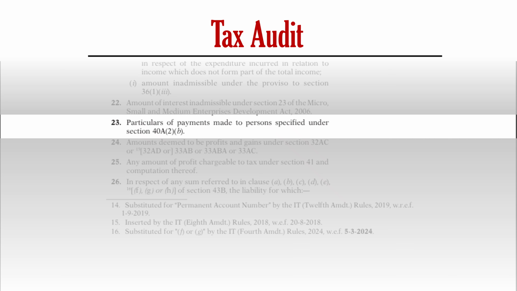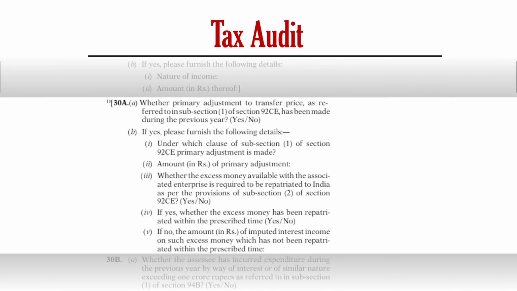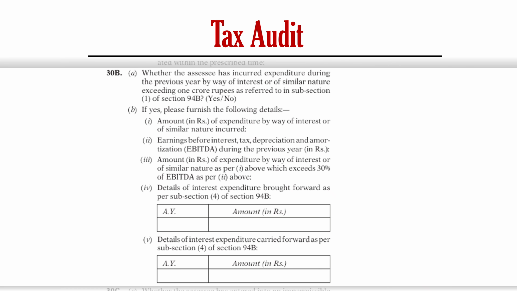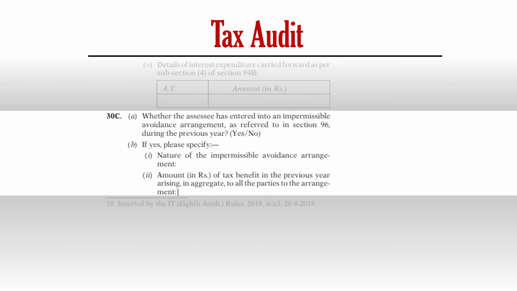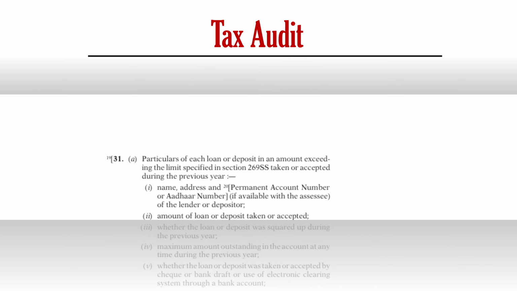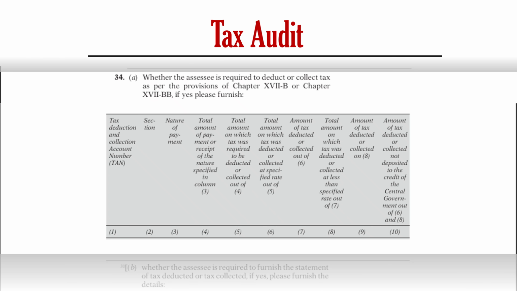Under clause 30A, if the assessee is covered under transfer pricing, the primary and secondary adjustments which are to be made in transfer pricing, the details of it have to be furnished in clause 30A. And in clause 30B, interest expense under section 94B is to be shown. In clause number 30C, impermissible avoidance agreement, which is GAAR under section 96, and its details. In clause number 34, details of TDS or TCS have to be shown. Similarly, in other clauses, you have to give various details, including the amount of GST and all.